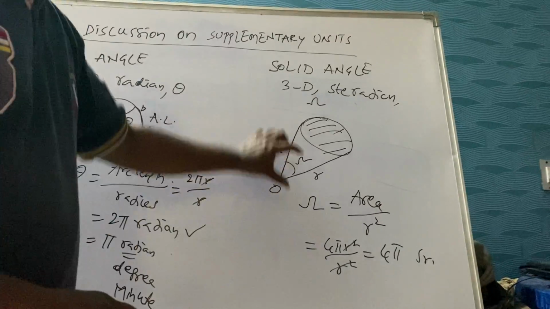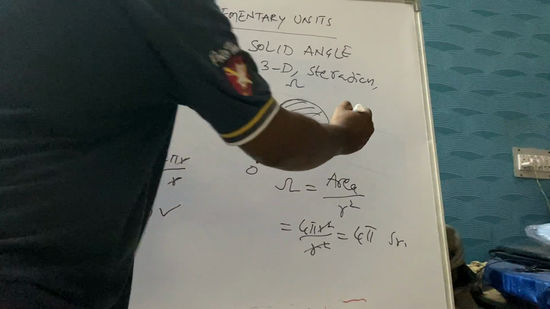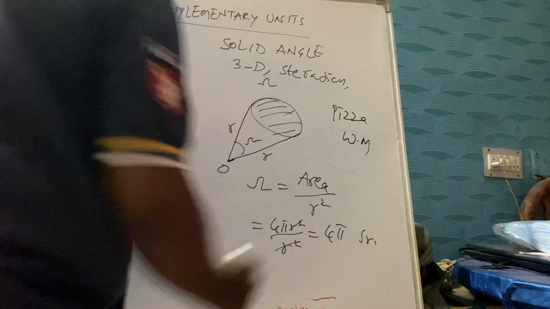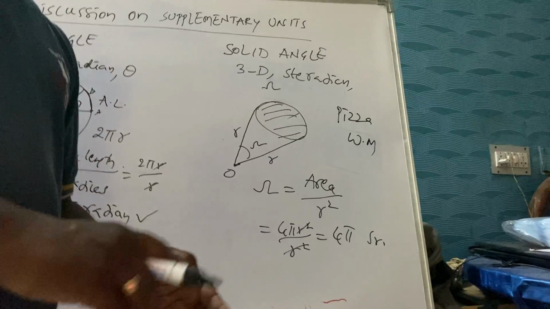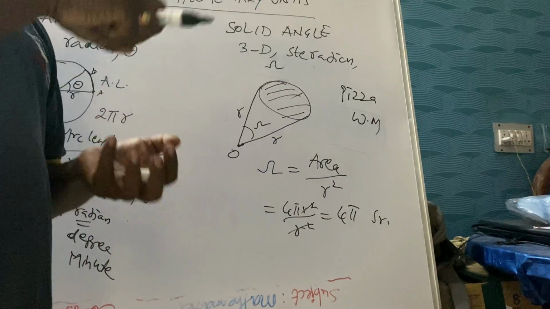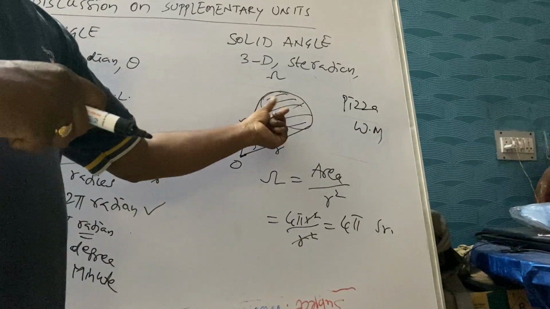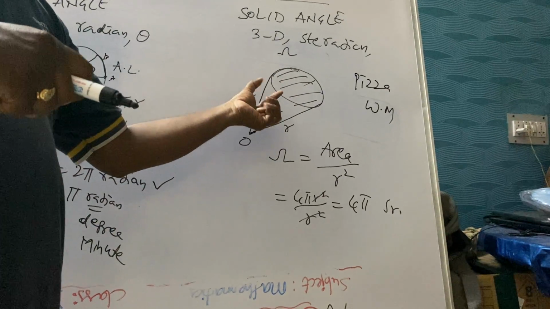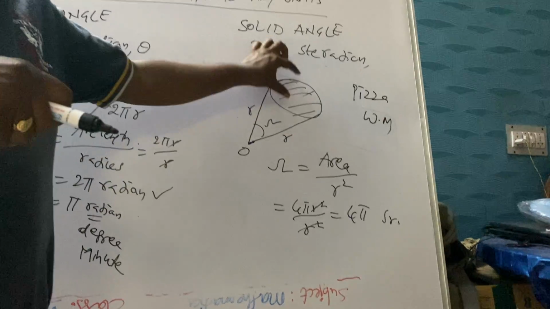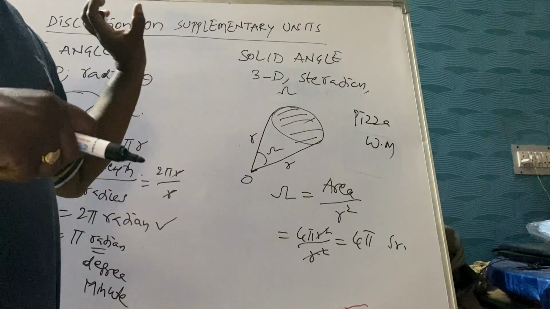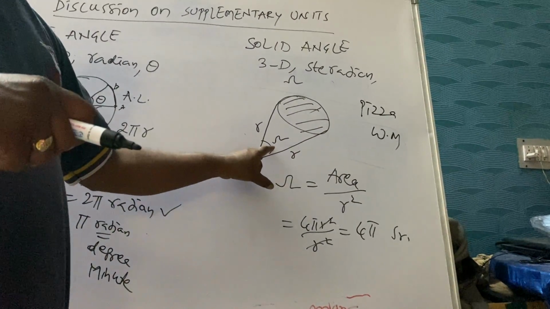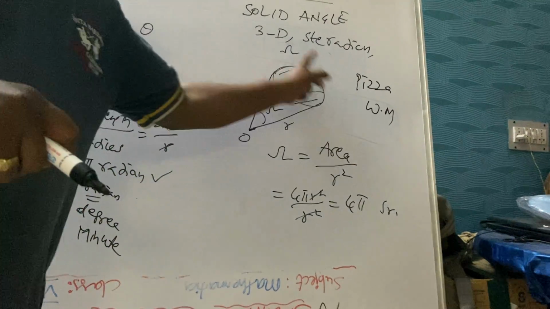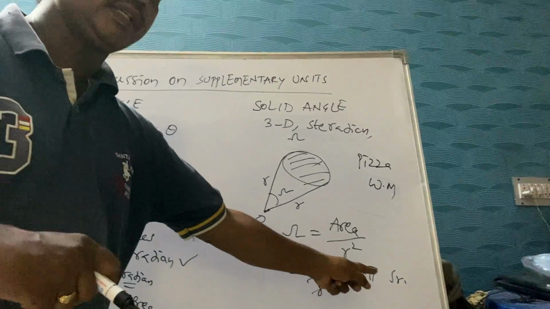Okay, so can you imagine this type of objects here? Suppose you observe pizzas, watermelon. When you purchase a watermelon, the person gives a small piece to check the color. So that will look like an area making an angle at the center. Ice cream cones, these are a part of spheres. So the area making a certain angle at the center is denoted with steradian. For a complete sphere, the angle made at the center is equal to 4 pi steradian.